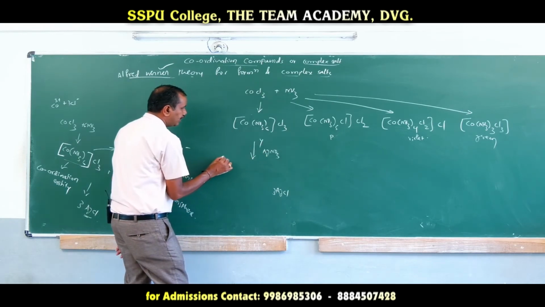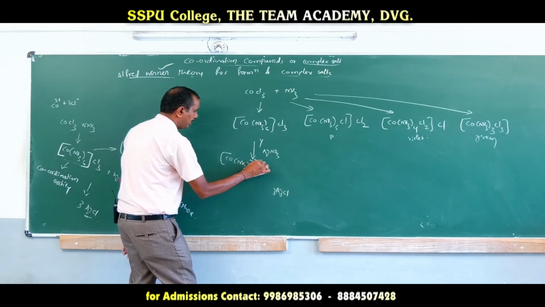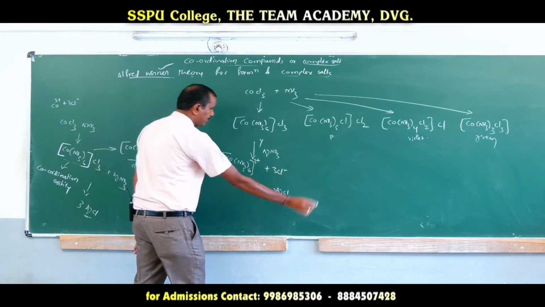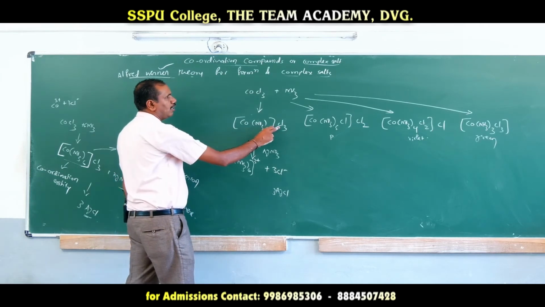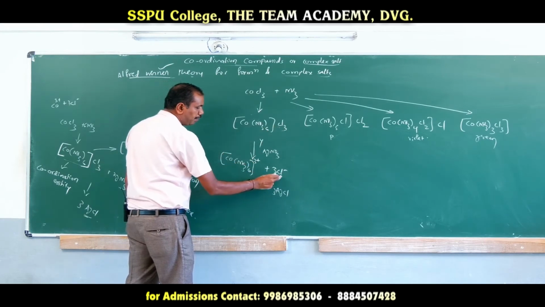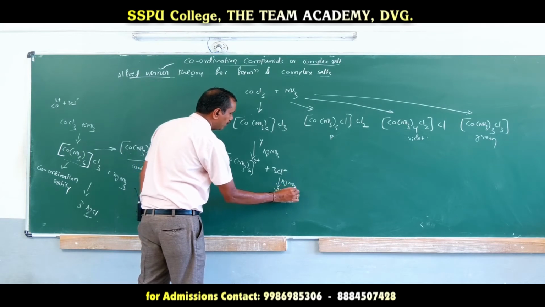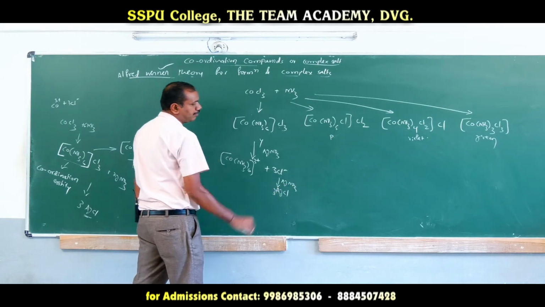The reason is it can dissociate to form Co(NH3)6 3+ and 3Cl-. All the 3 Cl are outside of the coordination sphere, they form simple ions, and those simple ions react with silver nitrate to give 3 mole of AgCl.